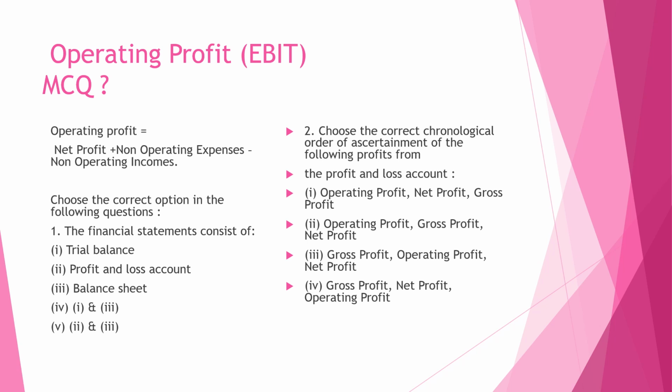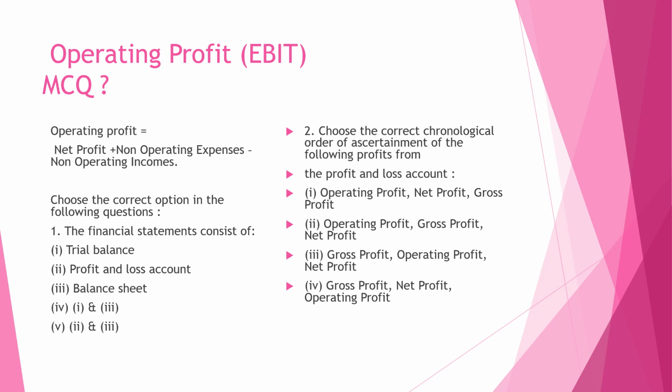Next question: what is operating profit, or we can say income before interest and tax? Here some MCQs are also provided. Operating profit is equal to net profit plus non-operating expenses minus non-operating income.